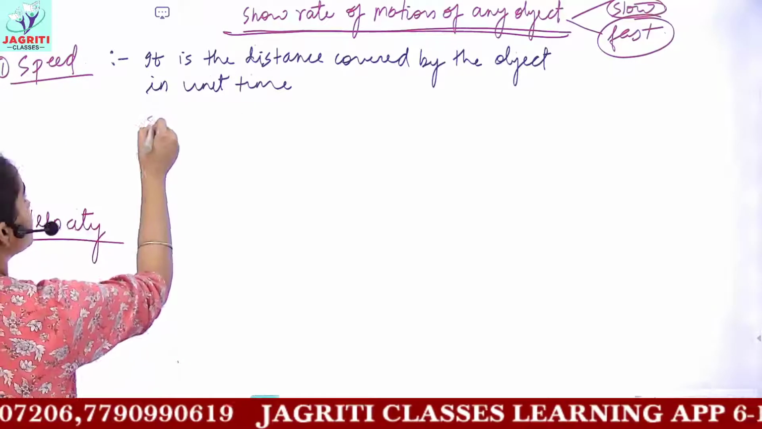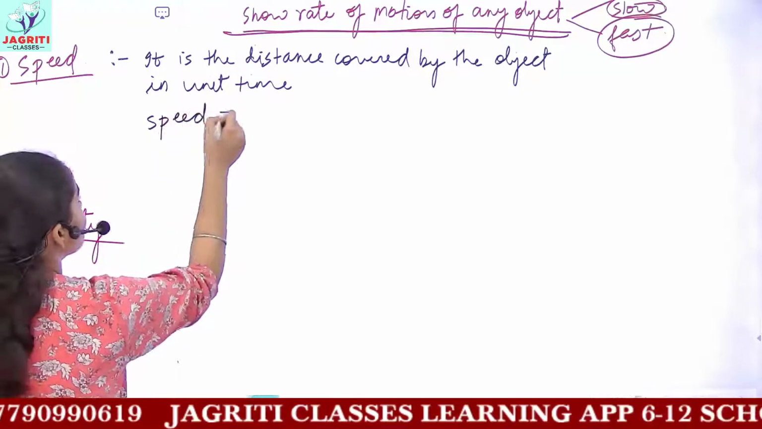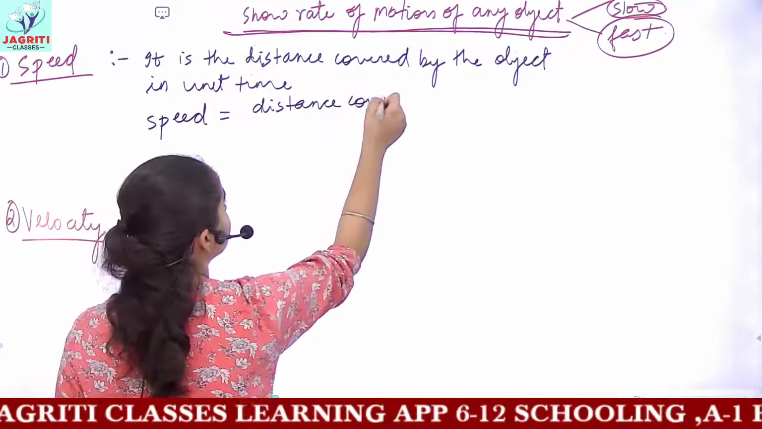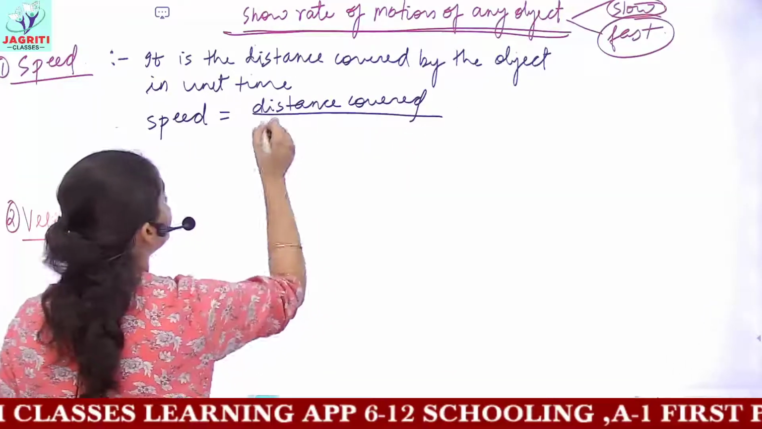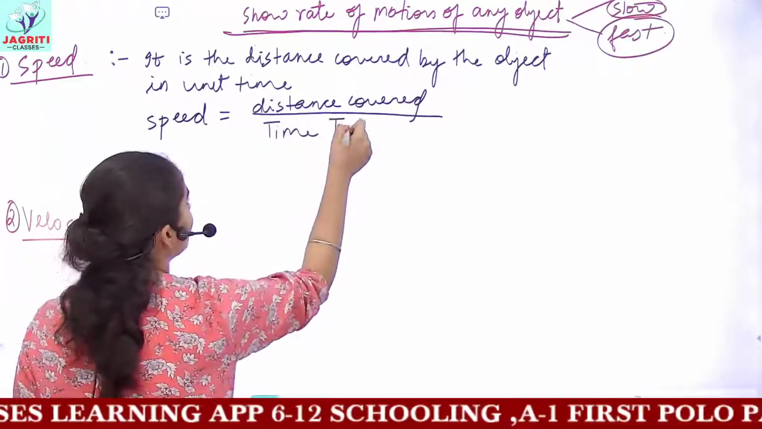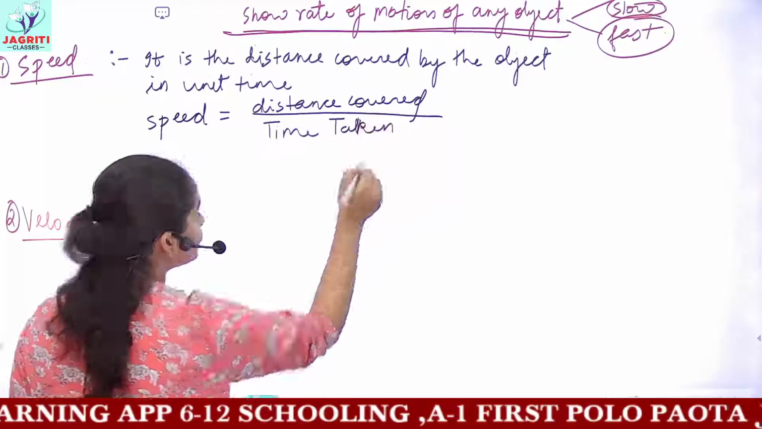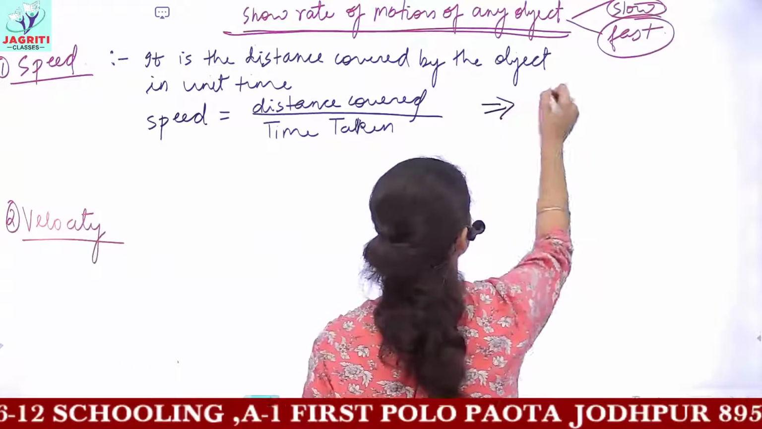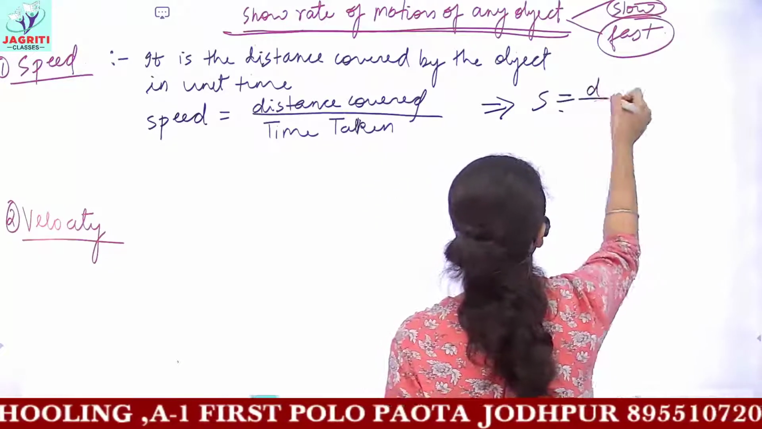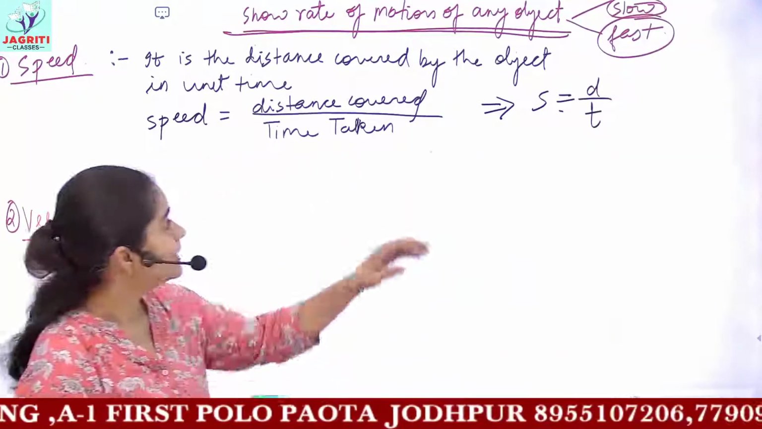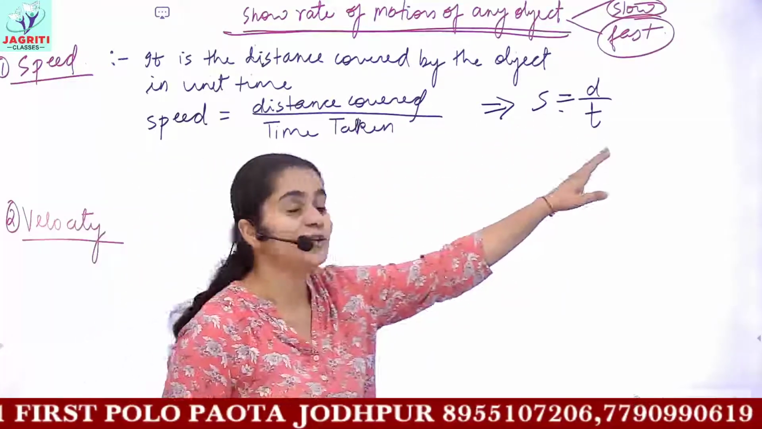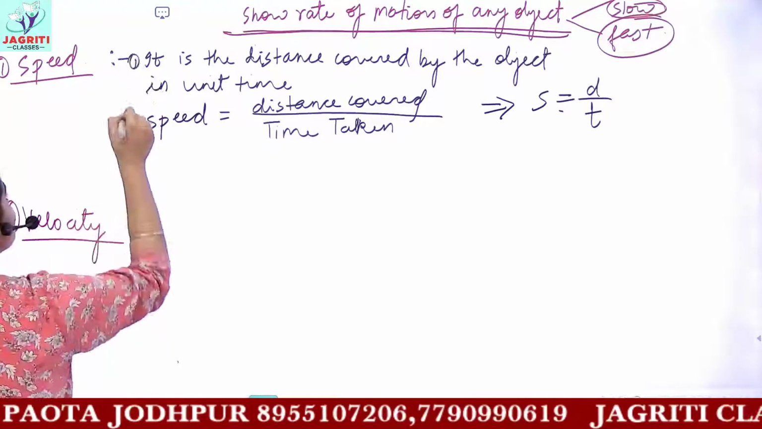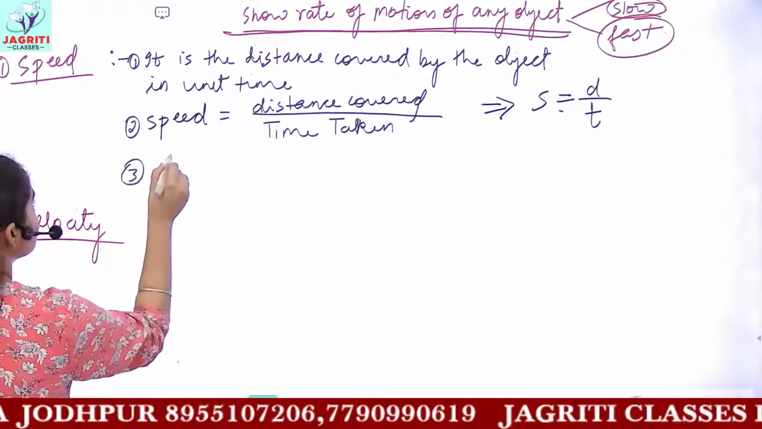The formula for speed is equal to distance covered by object upon total time taken. And this formula you have already learnt in your junior classes as well. Speed is distance upon time. In short, you can say S is equal to d by t. Here S stands for speed, d and t are used for distance travelled and time taken. And then the next point in speed would be, this speed is a scalar quantity.